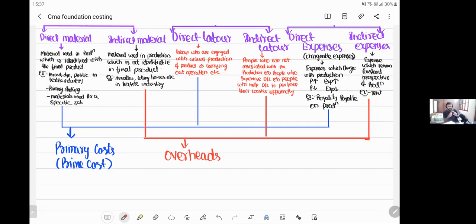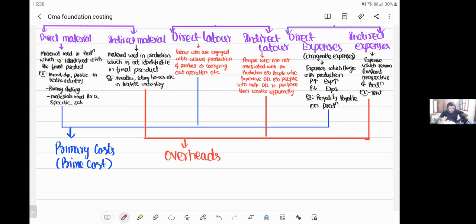What do you mean by overheads? The sum of indirect material, indirect labor, and indirect expenses together is called overheads. What do you mean by prime cost? The sum of direct material, direct labor, and direct expense is called prime cost. So overheads, don't think that it is some special term. It's an aggregate of indirect material, indirect labor, and indirect expense.